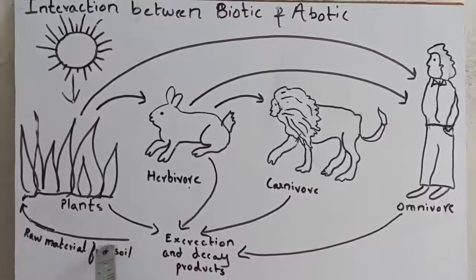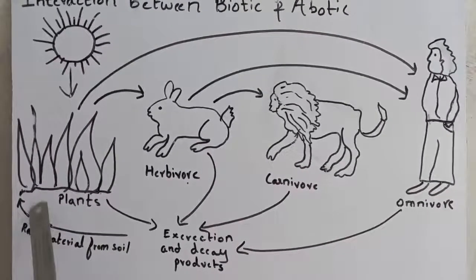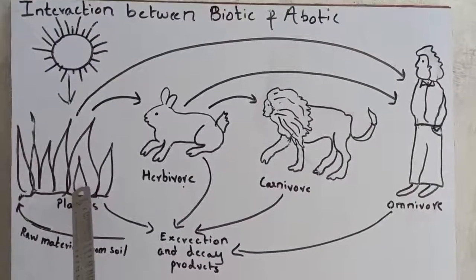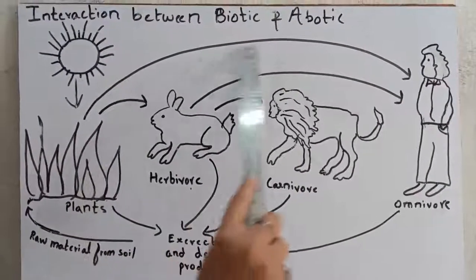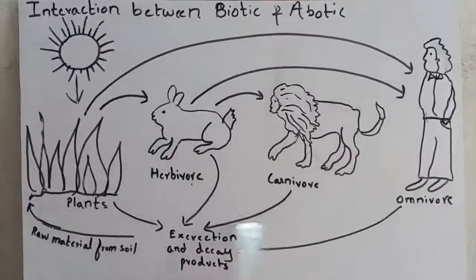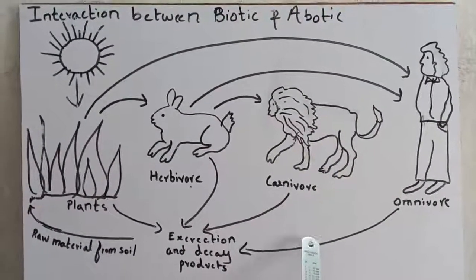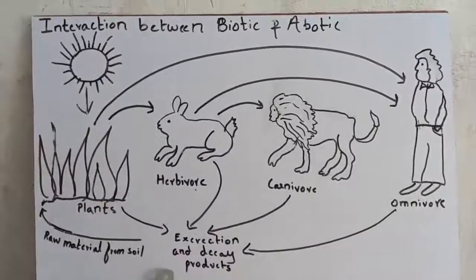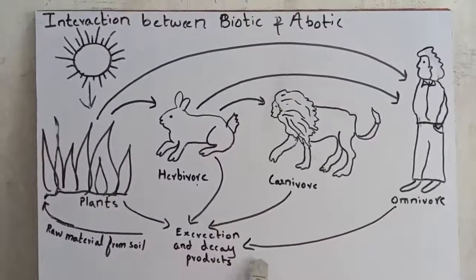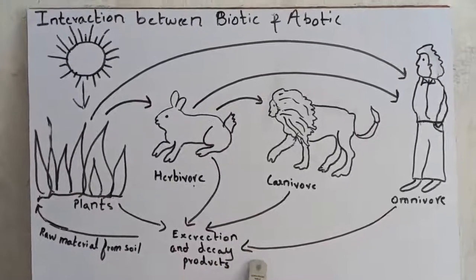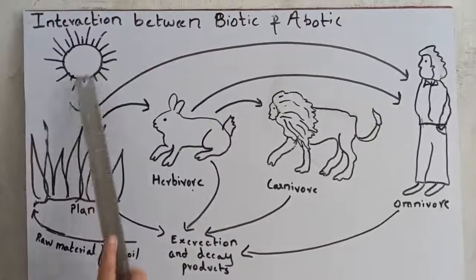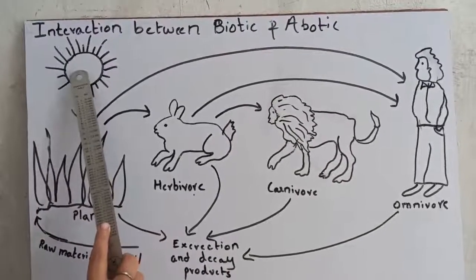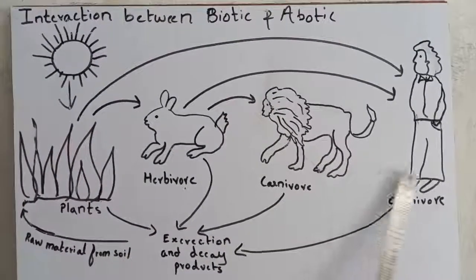They are again absorbed by the producer, the plant is the producer, and the cycle is repeated over and over. So this is also called cycling of matter. Here we discussed the interaction between abiotic and biotic components.